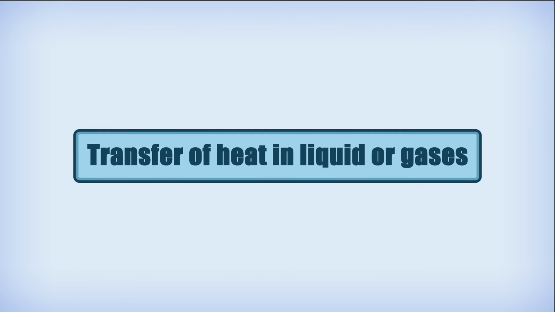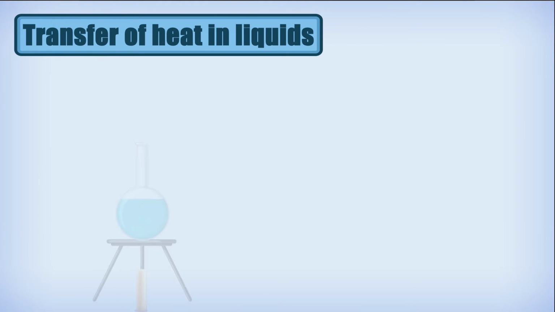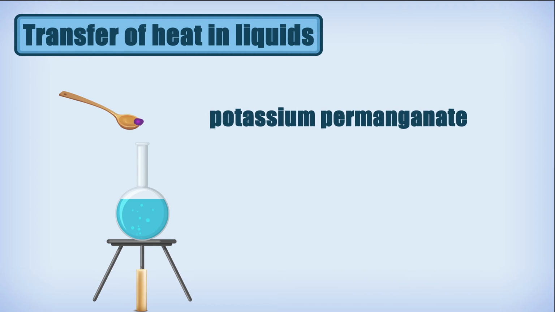Transfer of heat in liquids or gases. To understand the transfer of heat in liquids, let us do a simple activity. Take a round bottom flask, fill it with 2/3 of water. Place it on a tripod. Wait till the water in the flask is still. Place a crystal of potassium permanganate at the bottom of the flask gently using a straw. Now heat the water by placing the candle just below the crystal.